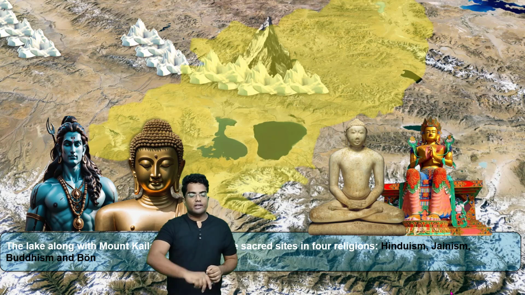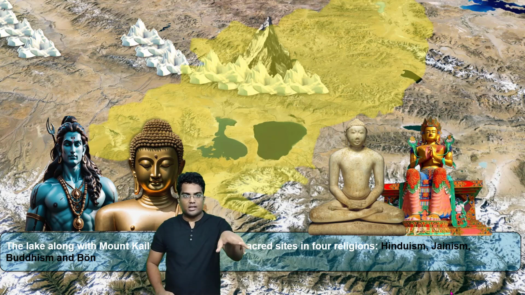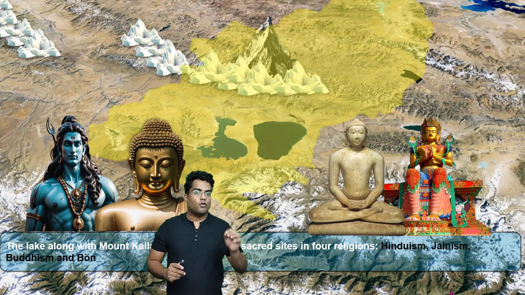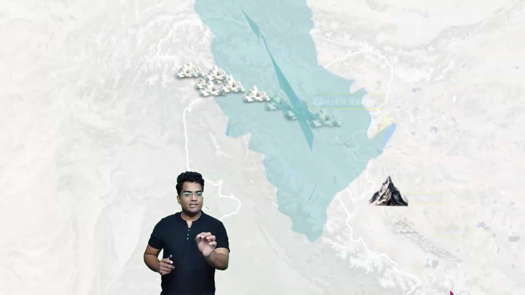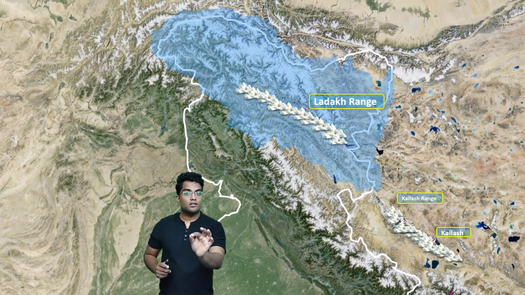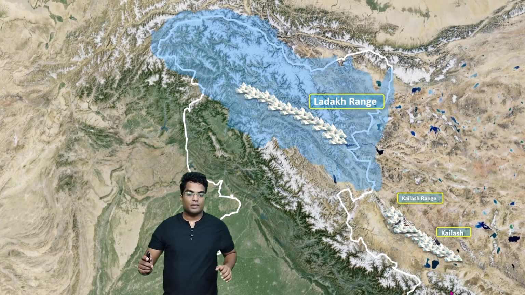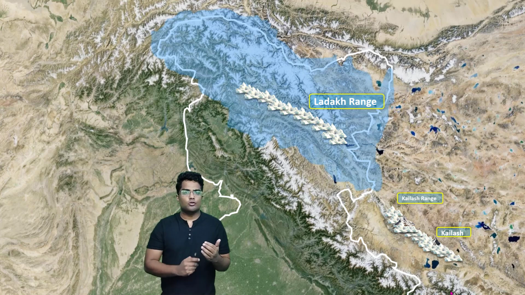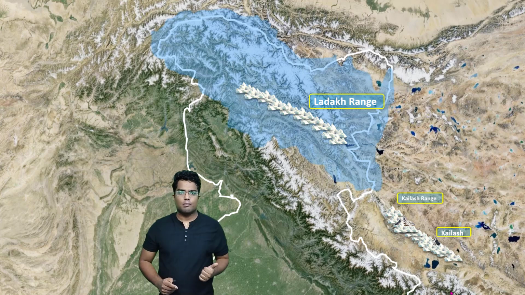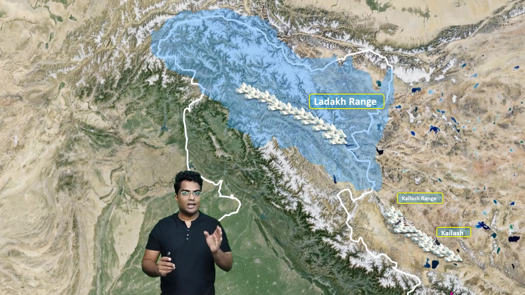As you can see, there are two lakes. This particular region covering Mount Kailash and the lakes is important for Hindus, Buddhists, Jains, as well as Bon religion. So clearly now you can easily locate where Mount Kailash is and where Lake Rakshatal and Lake Mansarovar are. Okay. If you are not able to process Lake Rakshatal or Lake Mansarovar, I will help you. So let's focus on Lake Rakshatal and Lake Mansarovar.